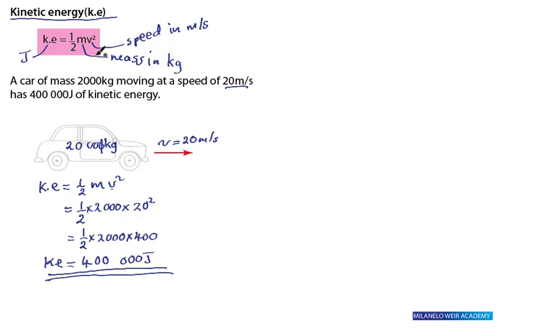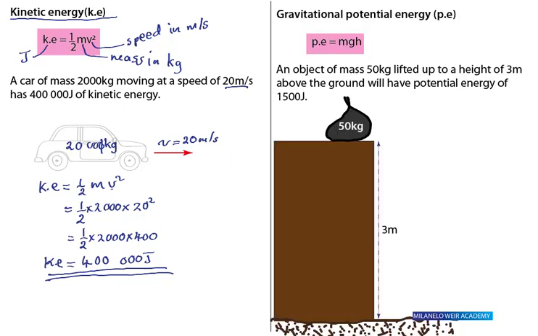Now let's look at the gravitational potential energy. Sometimes it's just called potential energy. Actually, for the most part, we'll call it potential energy. Here is gravitational potential energy, PE. This is the formula that we are going to be using. PE is equal to mgh, where m is the what? Mass, once again, in kgs.